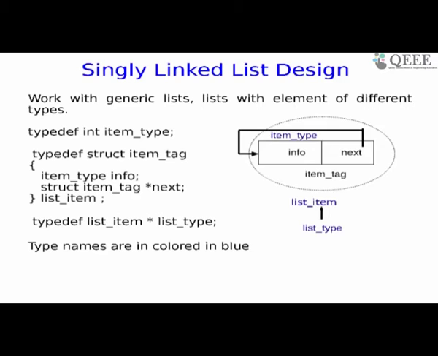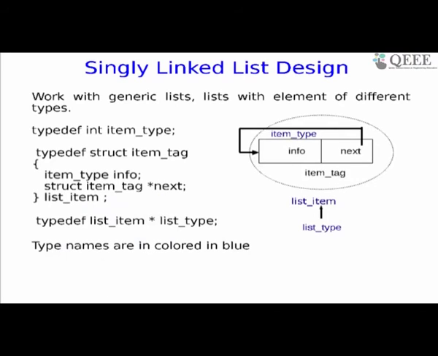So the first one that you see, if you're familiar with C, says typedef int item_type. So the int data type, which is a built-in data type, is renamed by me, and I'll call it item underscore type. It's just another name. Why do I do it? Because later on my program will use only the name item_type. If you want to change it to a float, just change this declaration to typedef float. If you want to make it a struct, make that typedef struct as item_type. So you can have one data, multiple data, and you can use this generic way of creating linked lists of one or more data.